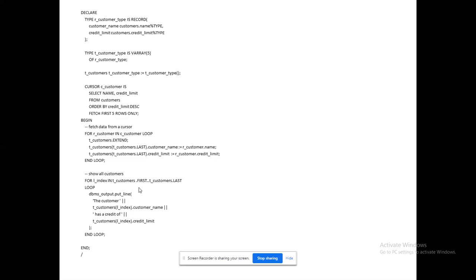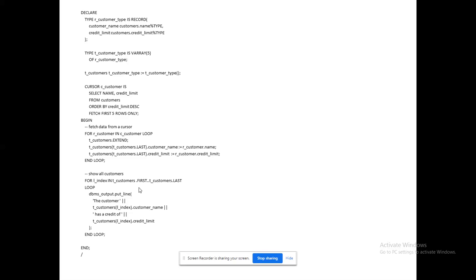C_customer is the name of the cursor. From the cursor, we are going to fetch the data. For fetching the data and storing it, I am going to work with my V array type. I am ready to add those things because I have given the extend keyword.